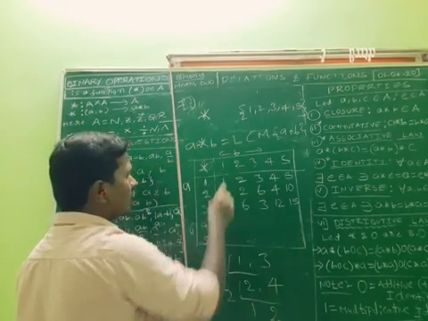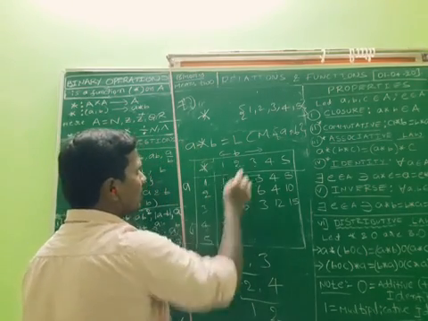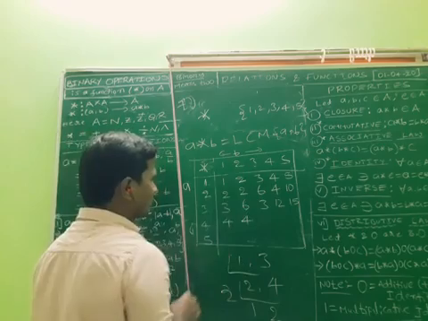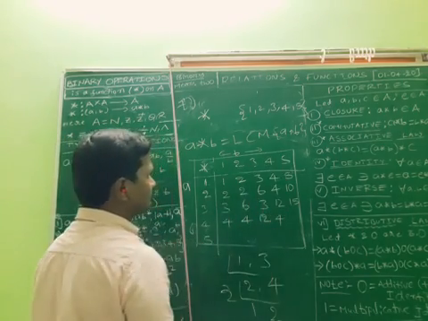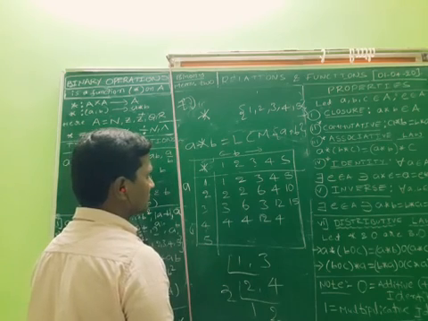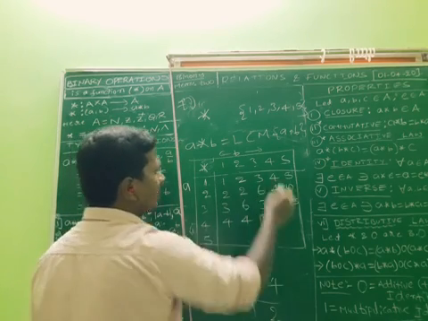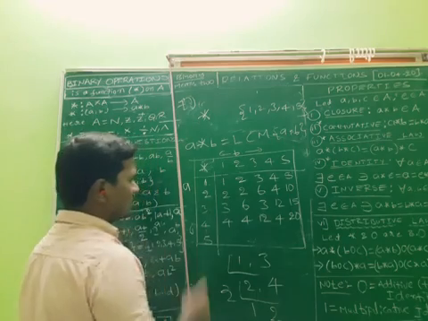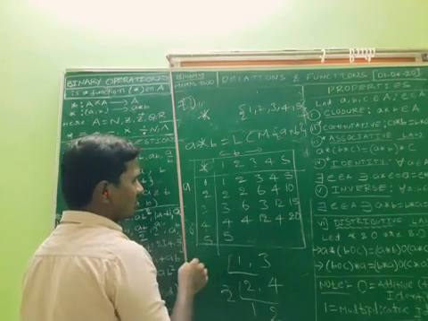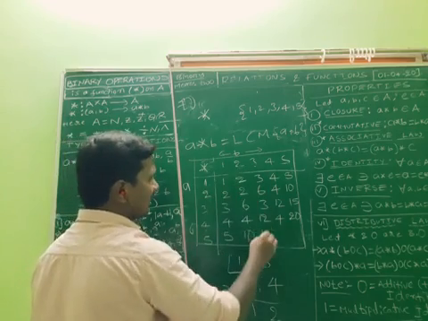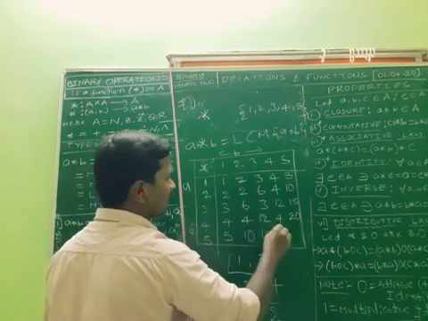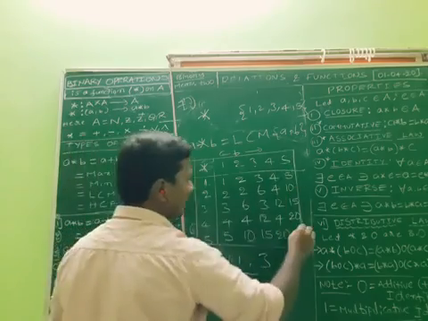In the same way, 4 comma 1 is 4. 4 comma 2 is 4. 4 comma 3 is 12. 4 comma 4 is 4. Then 4 comma 5 is 20. Then 5 comma 1 is 5. 5 into 2, 10. 5 into 3, 15. 5 into 4, 20. What is the LCM of 5 comma 5? 5.